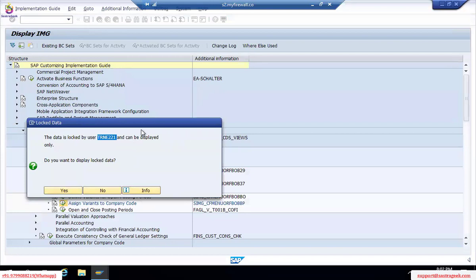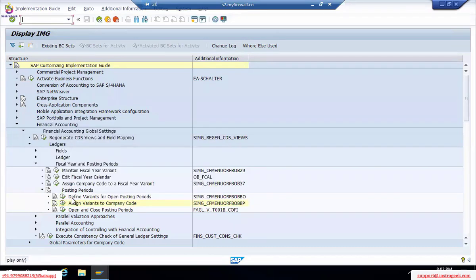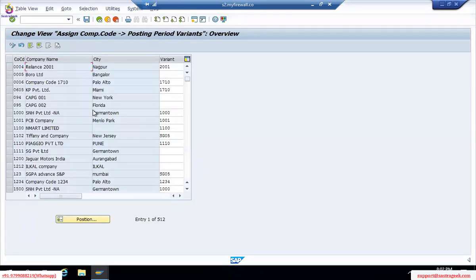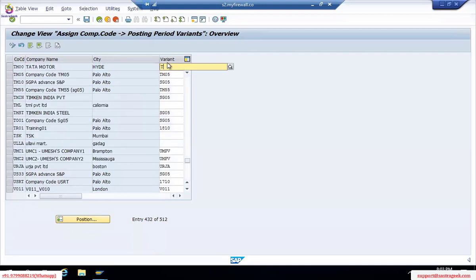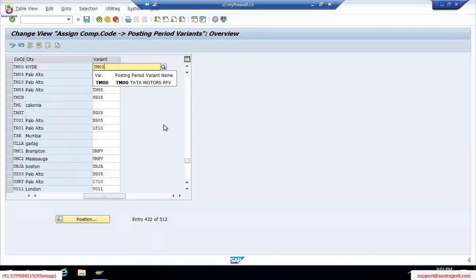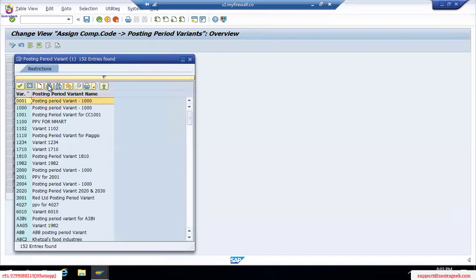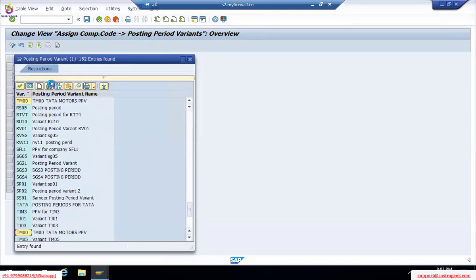Now again go to assign variant to company code. Now we are able to move on. It's only assigning now, right? You will again find new entries. Here you can go to the position button. Company code is yours, TM00. Enter. We can go to the variant, TM00, which is what we created. Assign it, or click on the drop-down button and pick TM00. Any which way is fine, it's up to you.